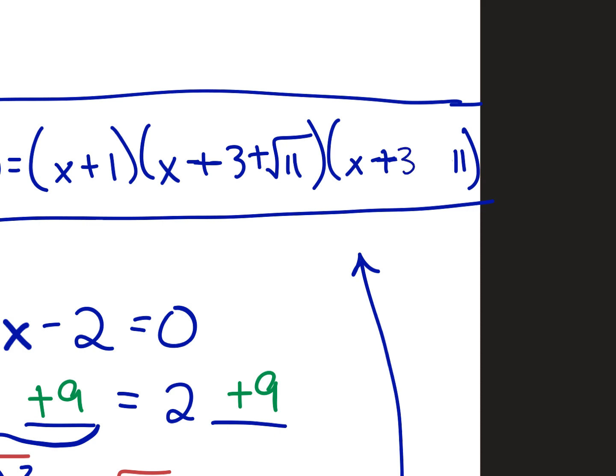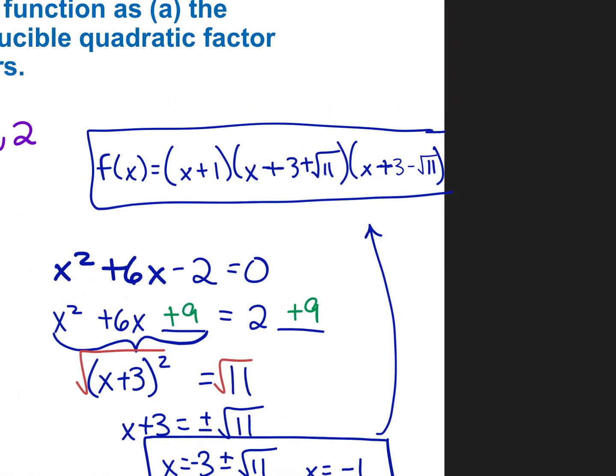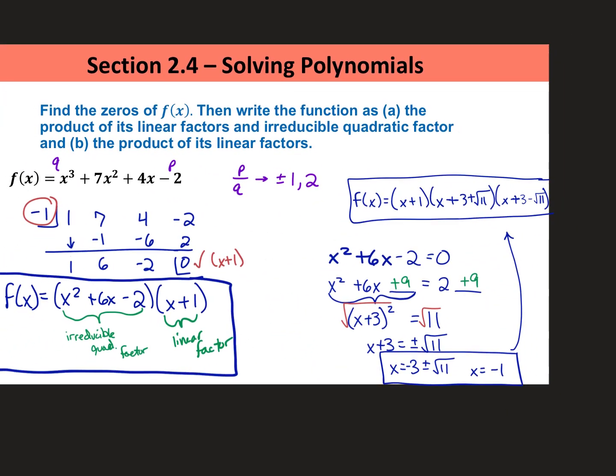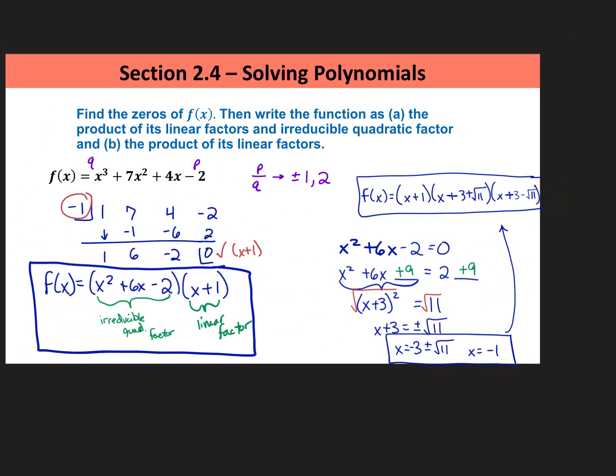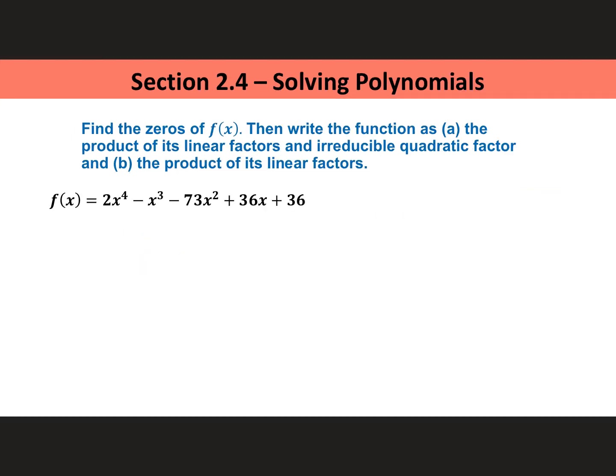Plus 3 minus root 11. Okay. And that is the product of its linear factors, right? Factors that have x to the first power. Okay. You tried this one.